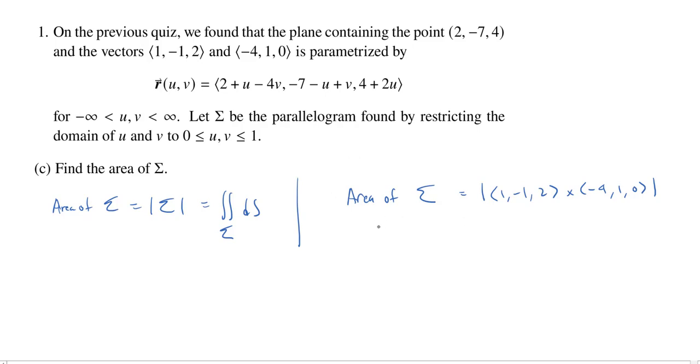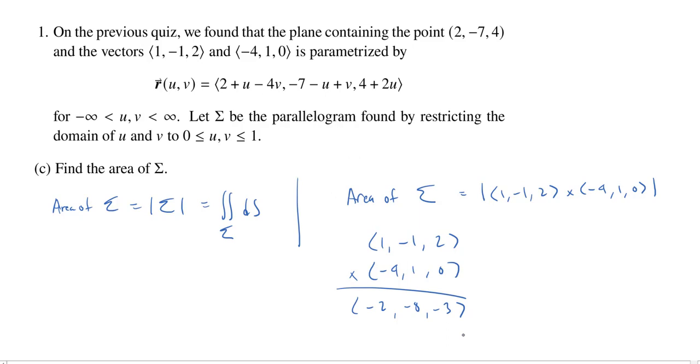So let's see. I'm going to set it up in the way I like to, where I do it vertically. It makes it easier for me to see. So if I do a cross product, then I get, let's see, we'll cancel the first column and I get 0 minus 2 is -2. And we go that way and we get -8. And then we go this way and we get 1 minus 4, which is -3.